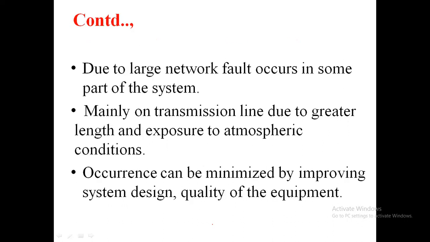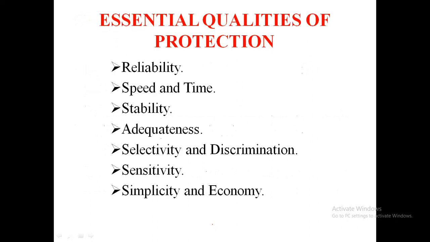As we have discussed already, the occurrence can be minimized by improving the system design and quality of the equipment, and mainly the transmission line has greater length and exposure to atmospheric conditions. So these are some of the nature and causes of fault.